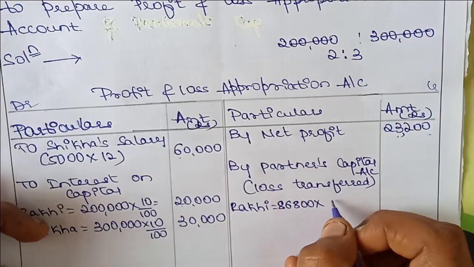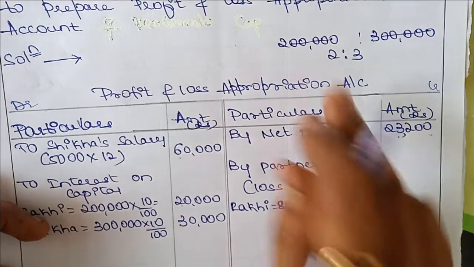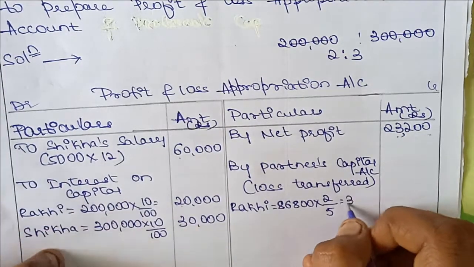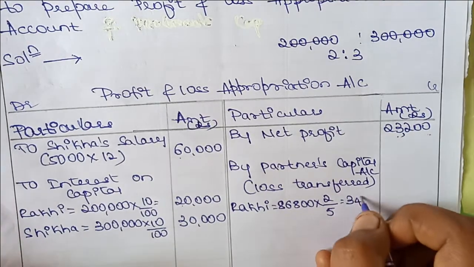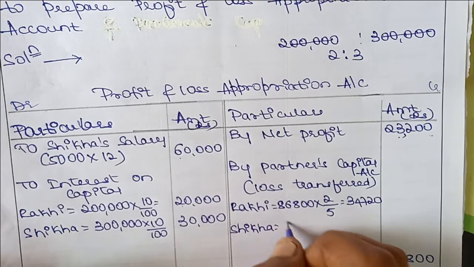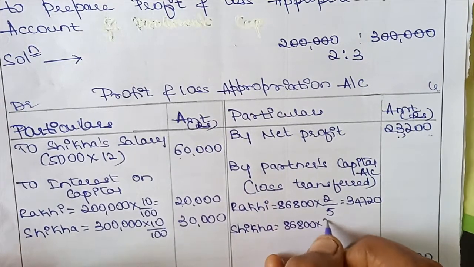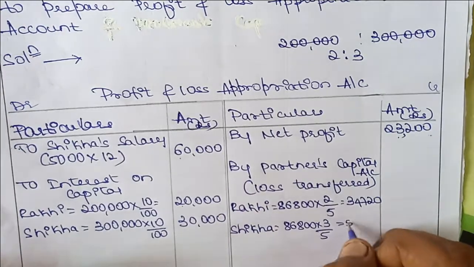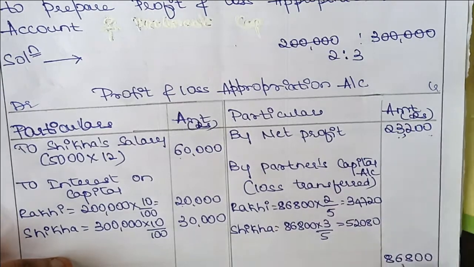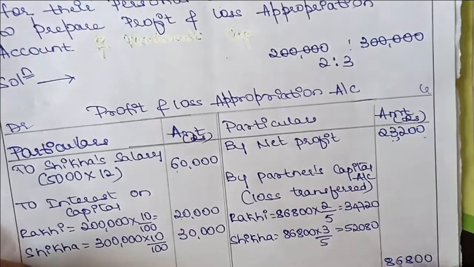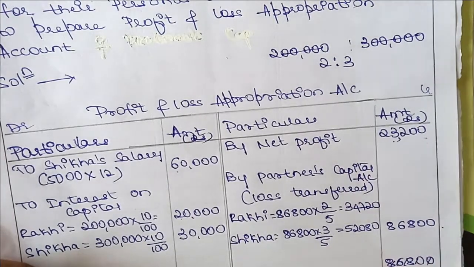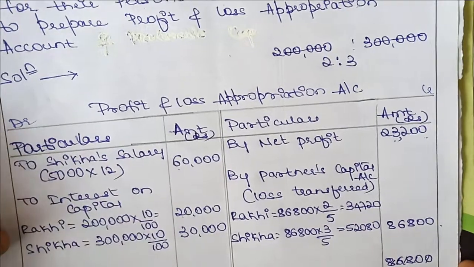So 86,800 into 2 divided by total 5, it will be 34,720. Shika: 86,800 into 3 by 5, it will be 52,080. So this is the amount, or else you can write it here. It has been completed: 86,800, loss has been transferred.